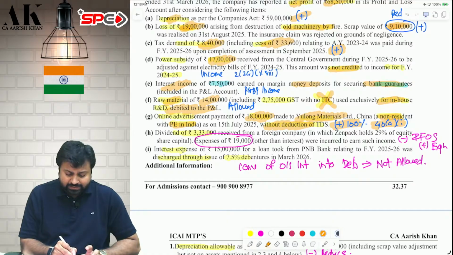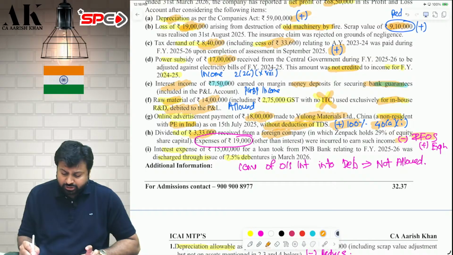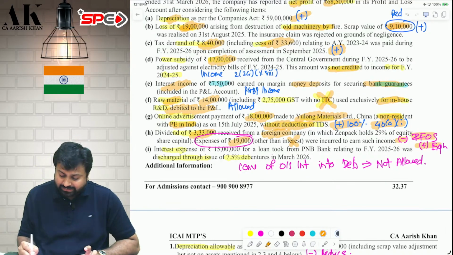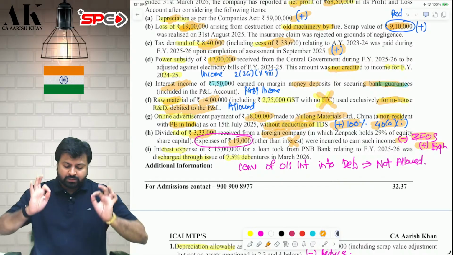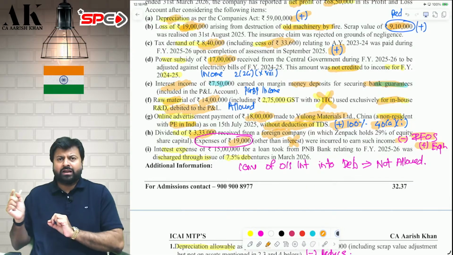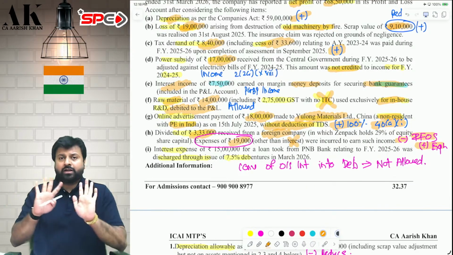Next one is, you are receiving some dividend of 3,33,000 from a foreign company. So reduce from here and show under IFOS. And there is an expense of 19,000 rupees which is other than interest. So expenses other than interest are never allowed against dividend. Therefore add back this expense over here. So what is the ultimate treatment of this dividend adjustment? Reduce dividend income from here, show under IFOS. Add back expense, don't claim deduction under IFOS.